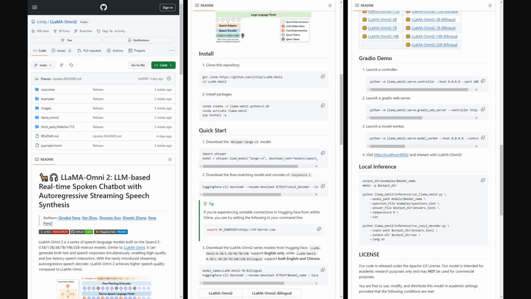And if you want to dive deeper into this LLaMA-Omni2 speech-language model, well, the LLaMA-Omni2 repository is up on GitHub. You'll find all the code for this spoken chatbot there, plus a detailed README file. This README provides installation steps, quick start guides, and tells you how to run the Gradio demo, which is a simple way to interact with the chatbot, or do local inference. That means running the model on your own computer. So it offers pretty much everything to get going if you're interested.